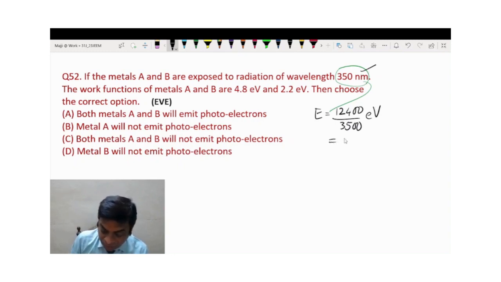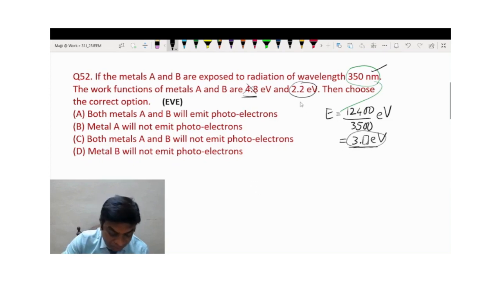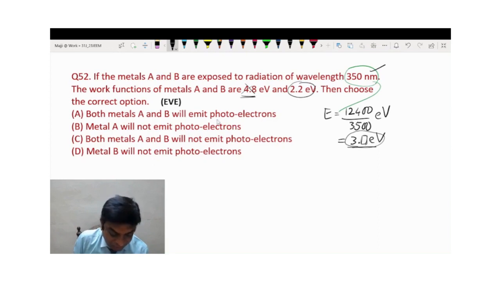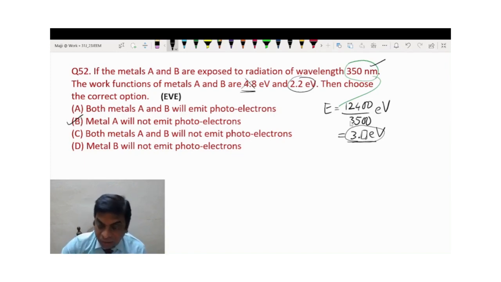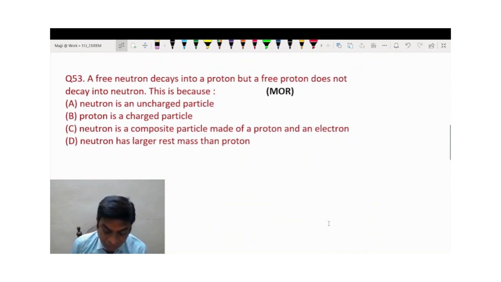So this will be somewhere around 3 point something electron volt, students. Now as you can see, if the work function is more than the energy of the incident light, then the photoelectric effect cannot be observed. Whereas if the work function is less than the energy of the incident photon, only then you can observe the photoelectric effect. So metal B will show the photoelectric effect, but not A. Here option B, that is, metal A will not emit photoelectrons because its work function is more than the energy of the incident light.